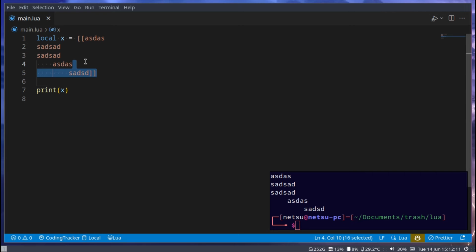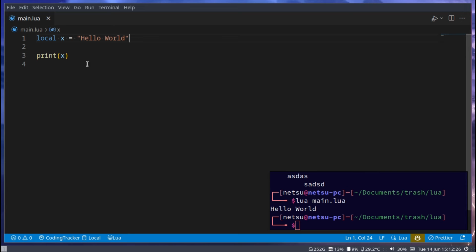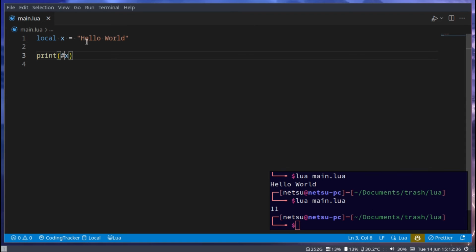Let's continue to actually using a string. So let's say we have a piece of text here. Hello world. This is just a string. Normal string, doesn't do anything. To get the length of the string, we can put a hashtag here. And a hashtag in Lua basically means return the length of something. So if we go here, we'll get 11 because there's 11 characters in here.